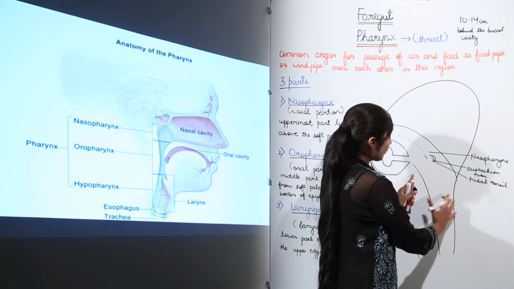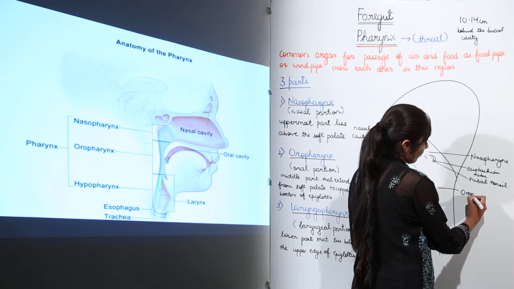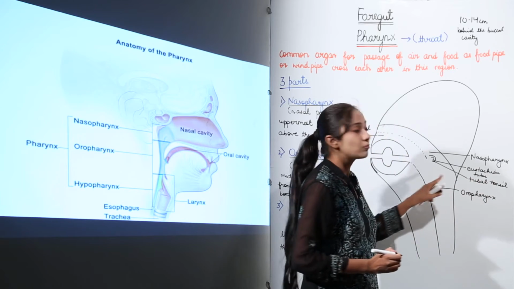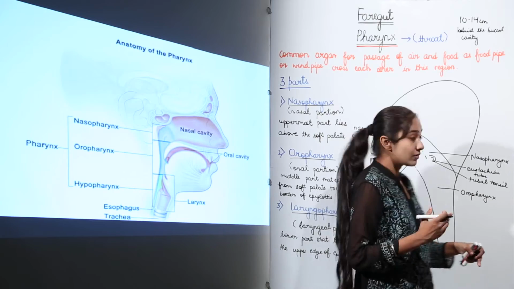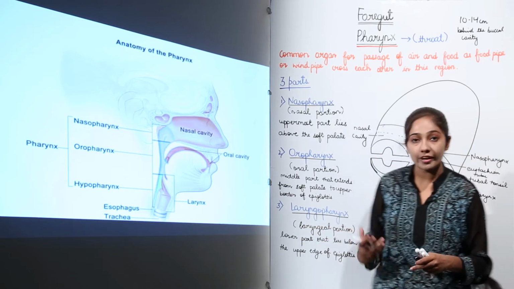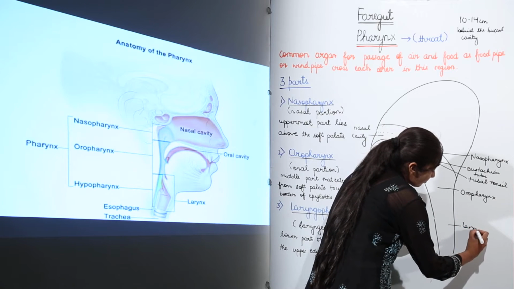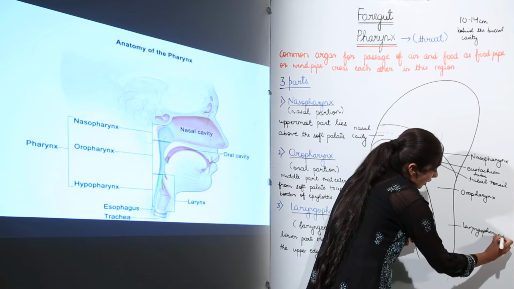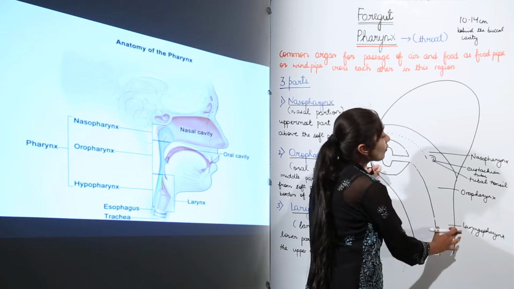Then the middle part of the pharynx we call the oropharynx, right? This is the middle portion of the pharynx. Then we have the laryngeal portion of the pharynx, that is laryngopharynx. It is here. Please try to practice it with me so that you have a fair idea about the structure or the parts of the pharynx, right?